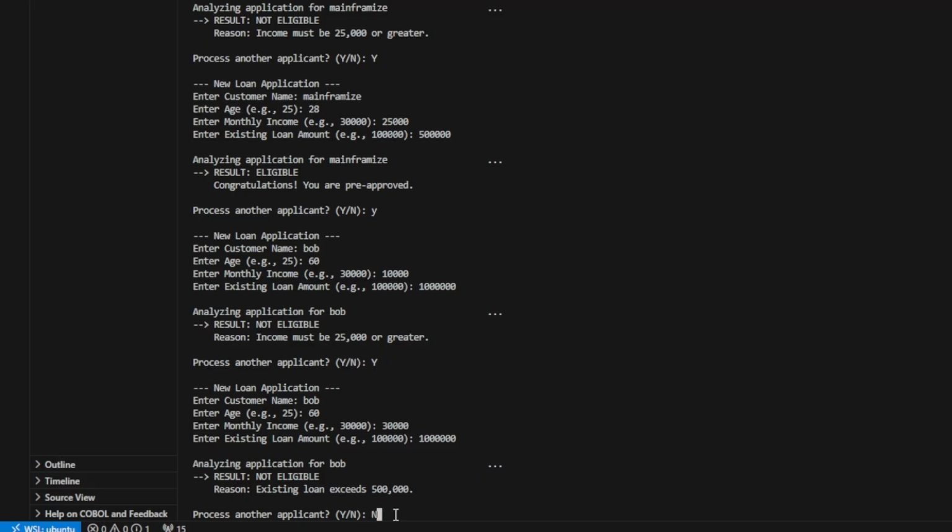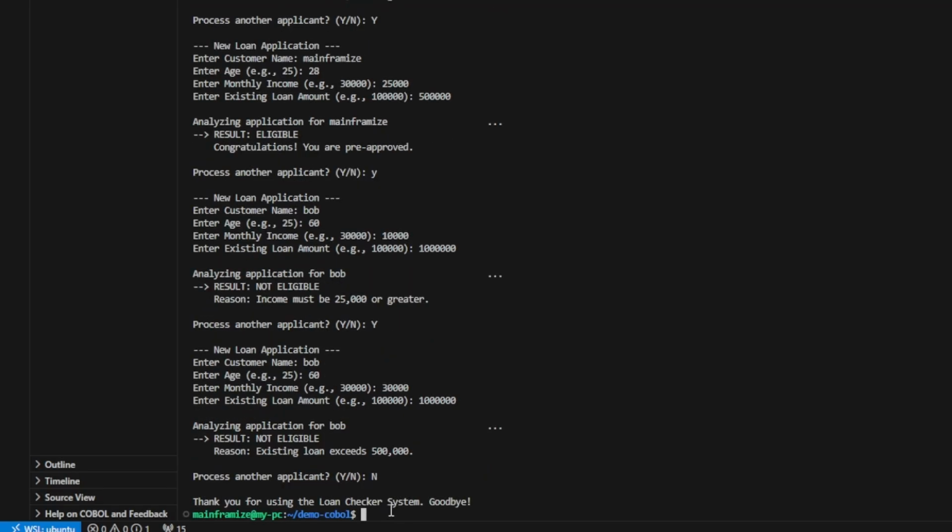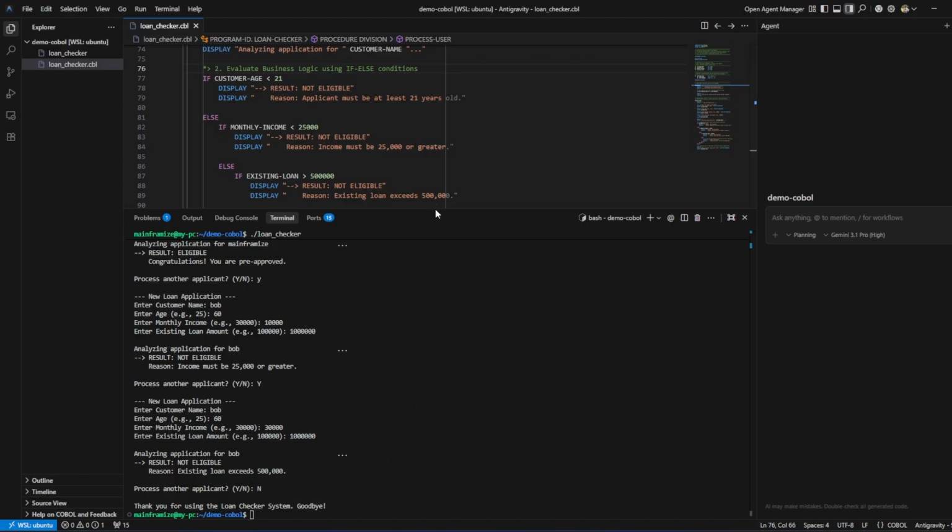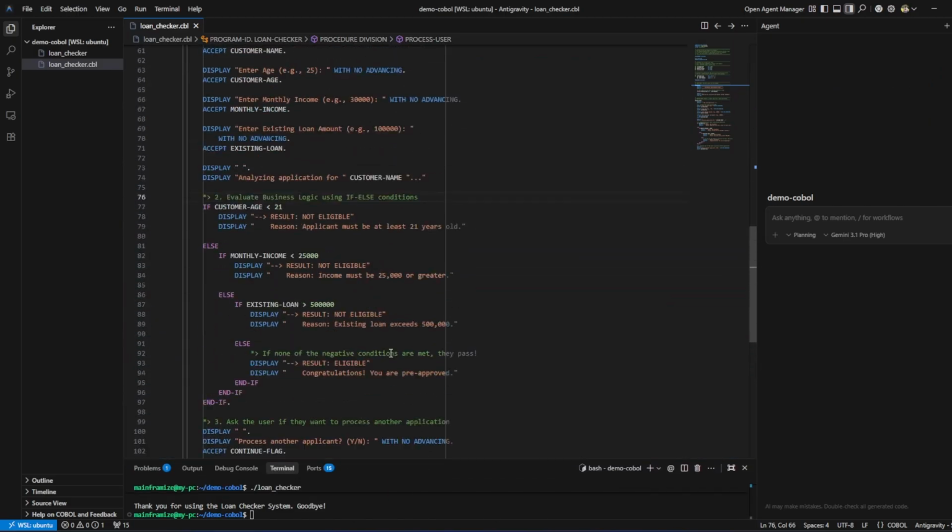Process another applicant. I think we're good. No. Thanks for using the loan checker system. Goodbye. Overall, I would say 7 out of 10. It was good enough. Now let's look at the code.